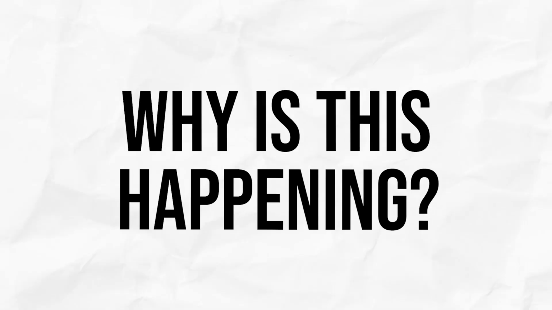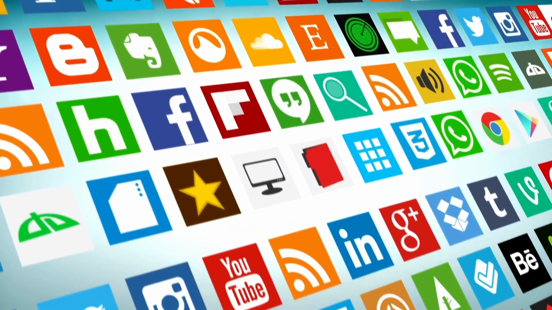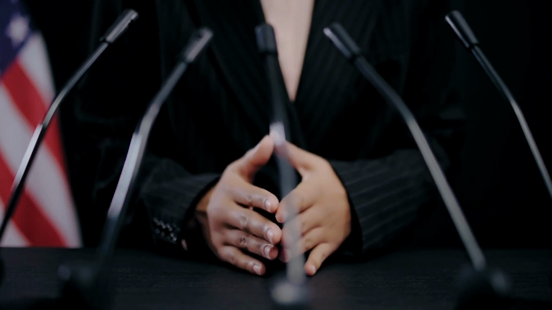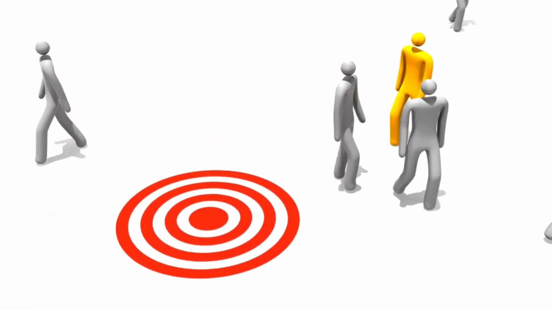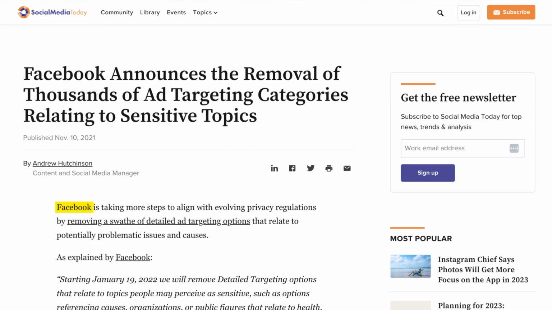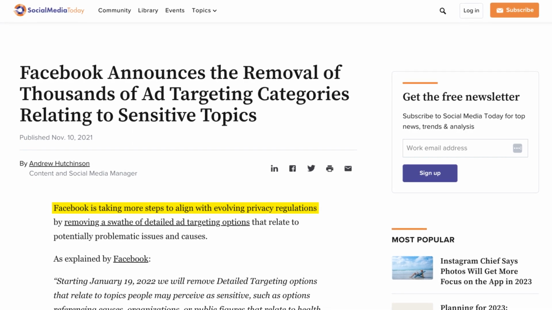So why is this happening? Why is Google getting rid of similar segments? And the main reason is privacy. And this is a trend that we're seeing across all advertising platforms, social media platforms at the moment, is that people are feeling uncomfortable, politicians are feeling uncomfortable about the tracking and the ability to target based on people's activity online. And similar segments very much falls into that category, where we are providing a group of people to Google and we're saying, look, find people that are very similar to these people. And companies like Google, Meta's doing the same thing, are removing some of these options because they're a bit nervous about how creepy that looks. Now, to me, this is pretty performative.